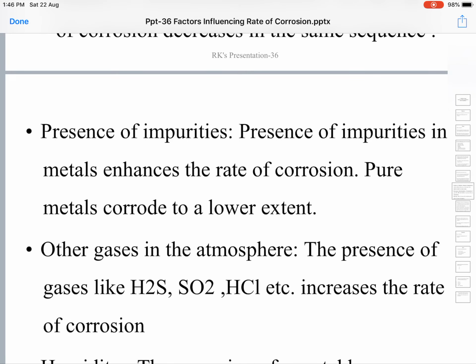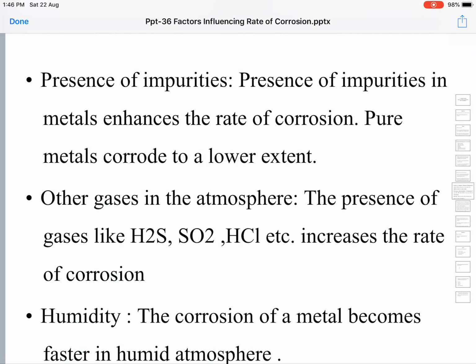And presence of impurities in the metals. Metals are not always pure in form. They contain metals, non-metals, or other metals as impurities. Pure metal will not undergo corrosion or undergoes corrosion very little, whereas impure metals undergo a faster rate of corrosion because the impurity is present.